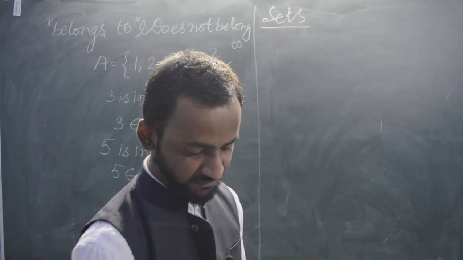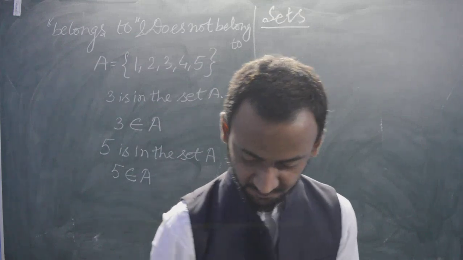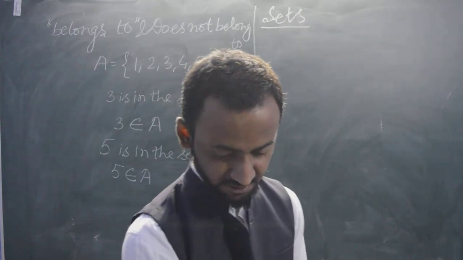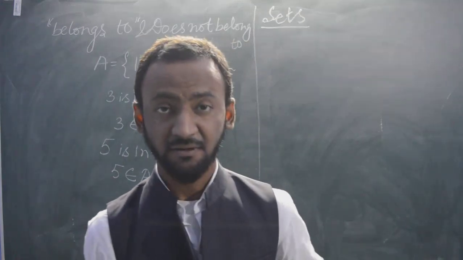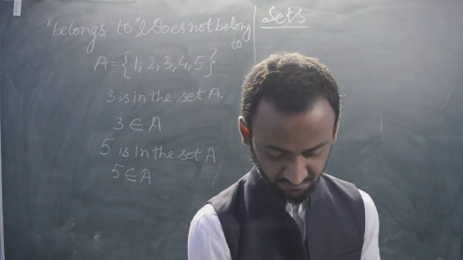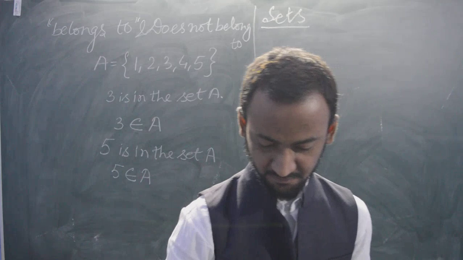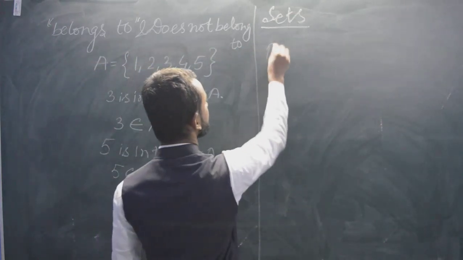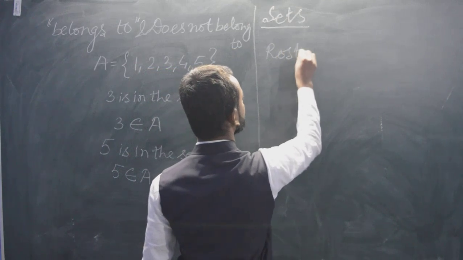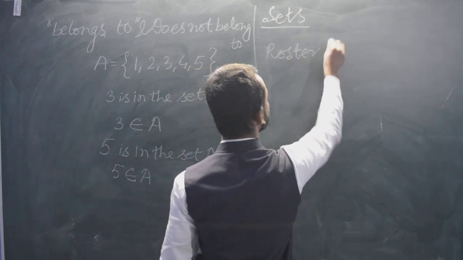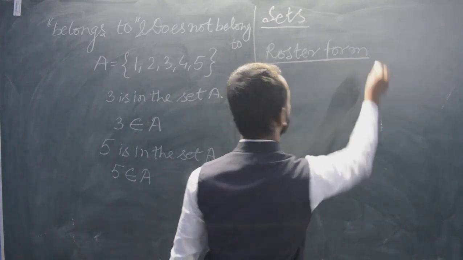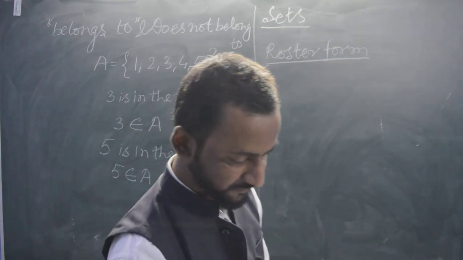I have written roster form already in my notebook, so I will tell you, just note it down.